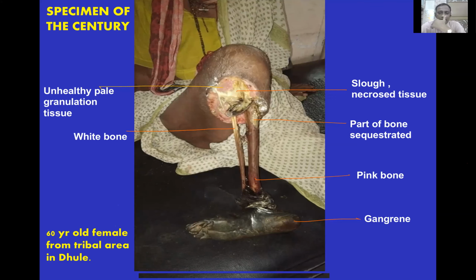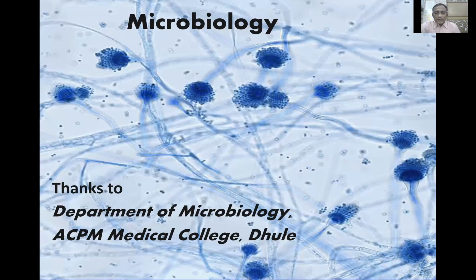Now, there are a few slides which I'm going to show from the microbiology department. These are important, especially for candidates who are preparing for the MS examination. They may not be that important for DNB students or D-ortho students, because in the practical exam of MS ortho, there's a separate section of spots of 60 marks, and one of the spots is a slide, and the slides are taken from the microbiology department. So that's why I included these slides.